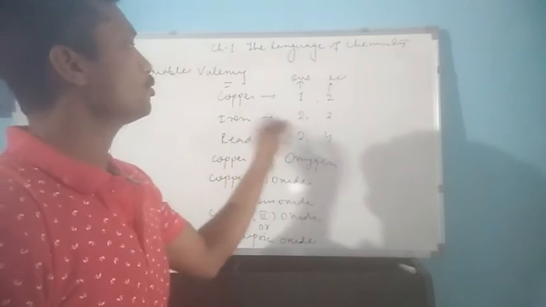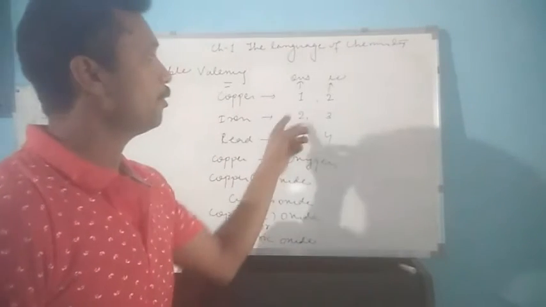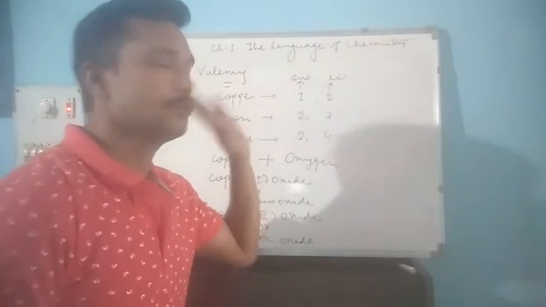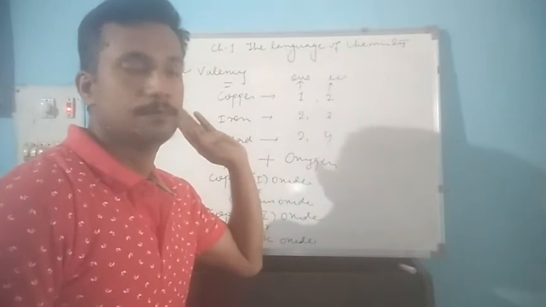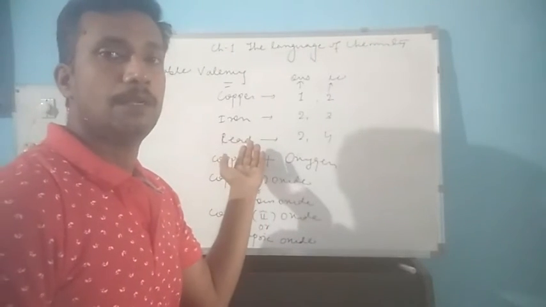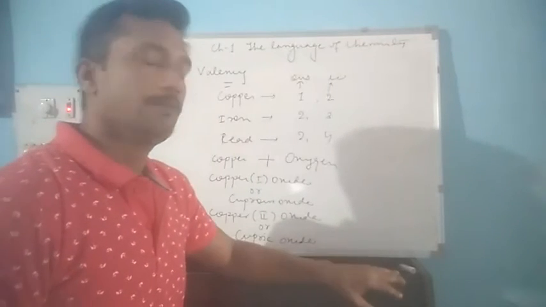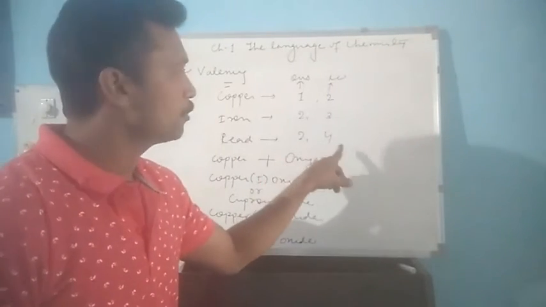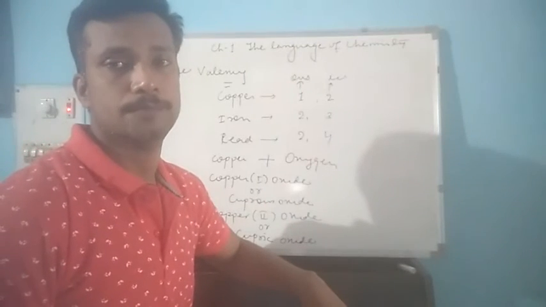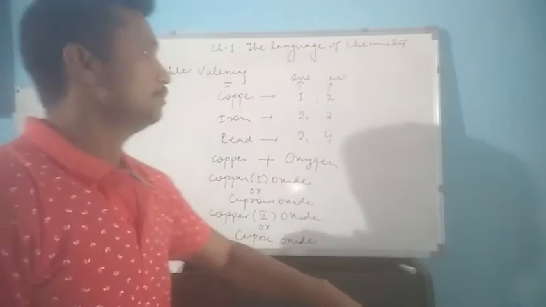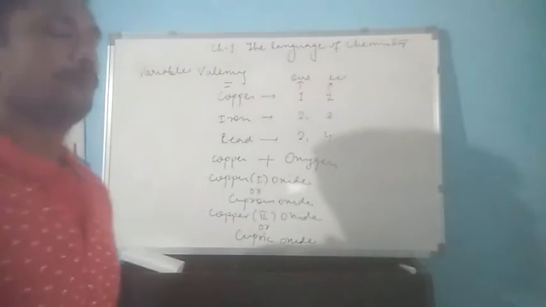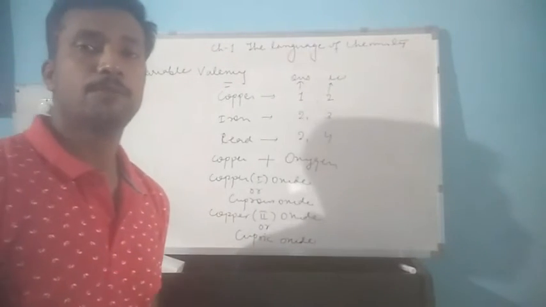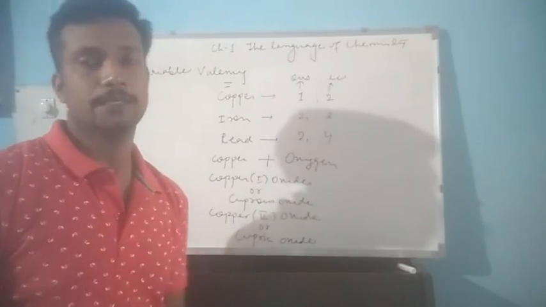Same way iron can also form ferrous oxide using the valency 2 and ferric oxide using the valency 3. Lead can form plumbous chloride using the valency 2 and plumbic chloride using the valency 4. So this we have about the variable valency. Let us now move to another very important topic, which is called radical.